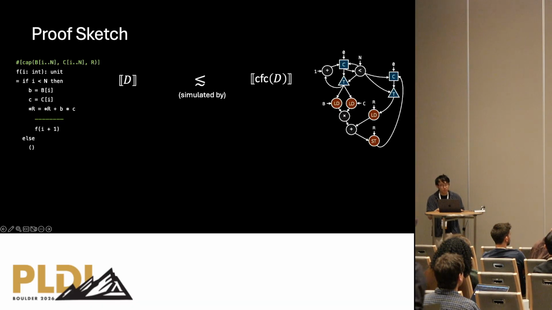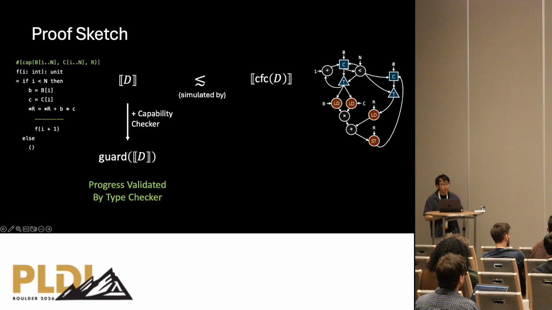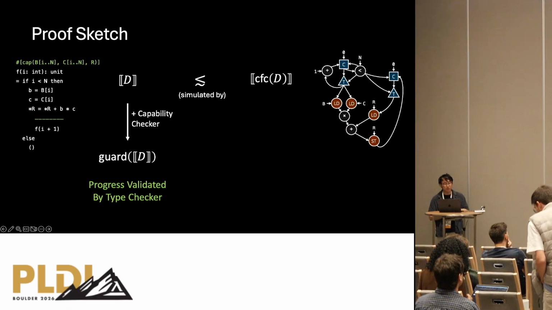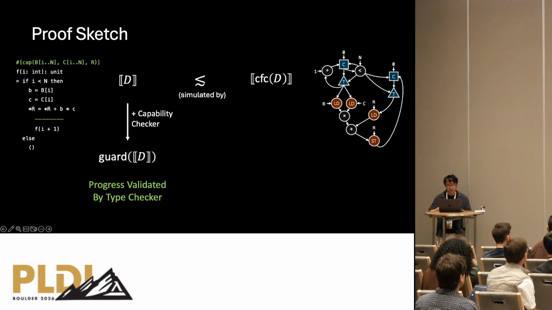For the deterministic part, what we did is that we formalized a dynamic capability checker in the semantics. So guard of D here is the same semantics as D, but with capabilities dynamically checked. And the semantics would get stuck if suitable capabilities are not satisfied during execution. The progress of this guarded semantics is validated by our type checker, meaning that it checks that all operations during execution will always have the suitable capabilities on any inputs, and this is done through SMT solving.